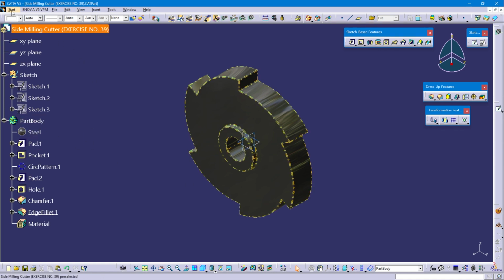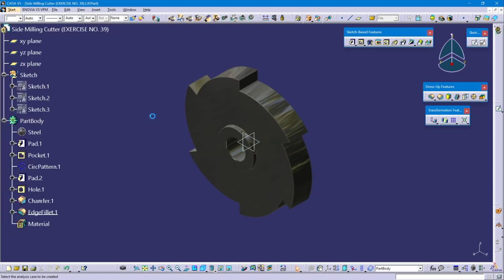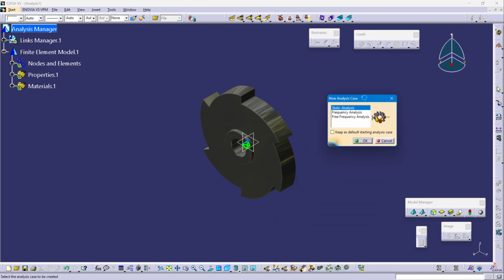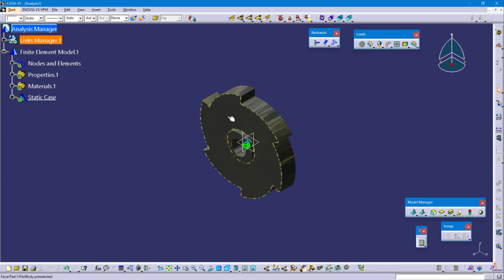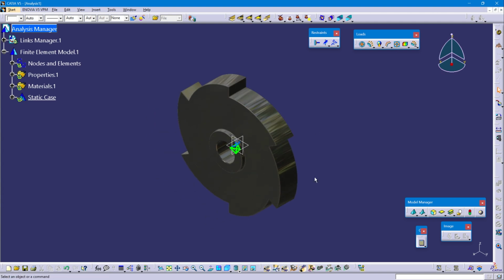Now go to start, select analysis and simulation, select generative structural analysis workbench. When we open the analysis workbench, a new analysis case dialog box will be opened. Select static analysis and OK. So this is our graphical interface of the analysis workbench.